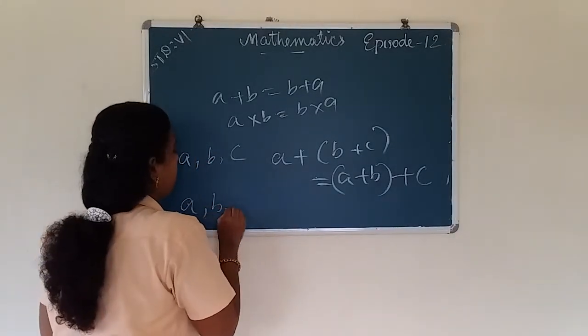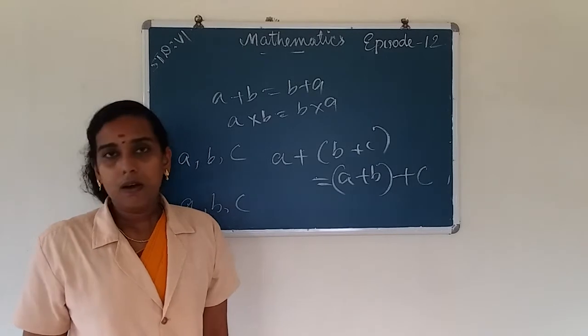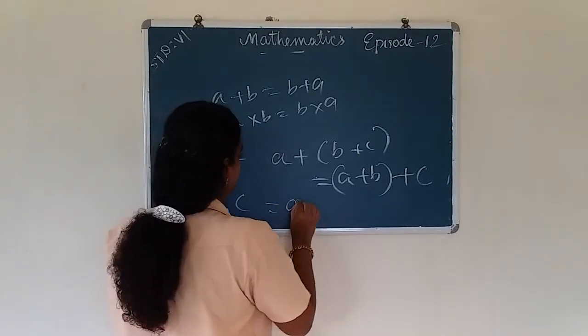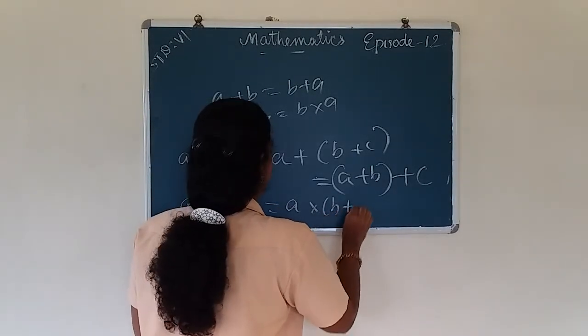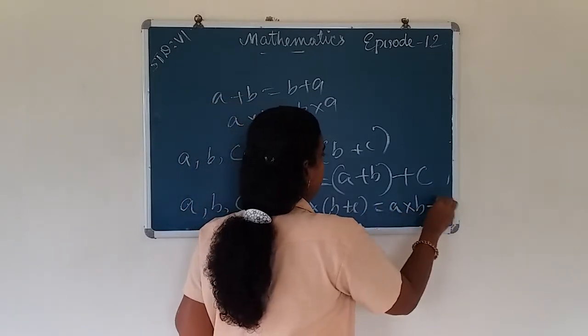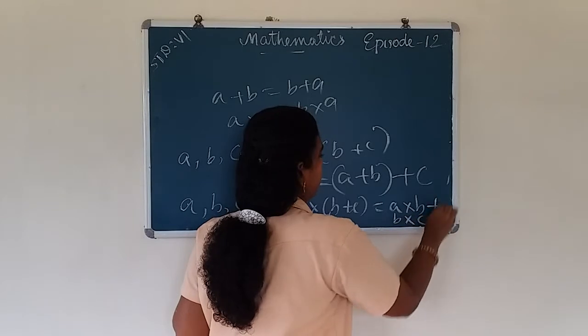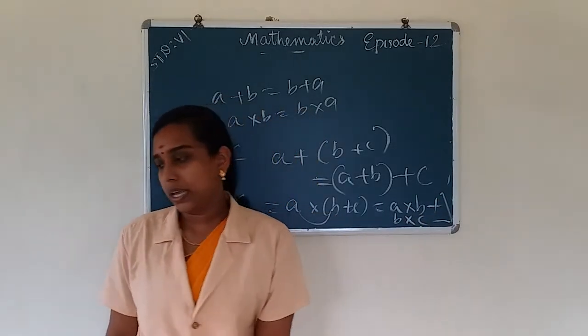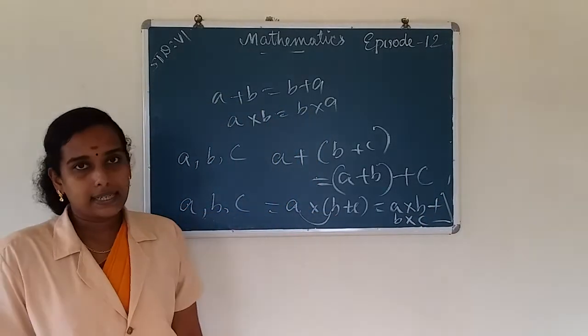Then the distributive property. When we take three whole numbers, a into b plus c is equal to, when we open the bracket, a into b plus a into c. This is the distributive property. And the last one is identity.